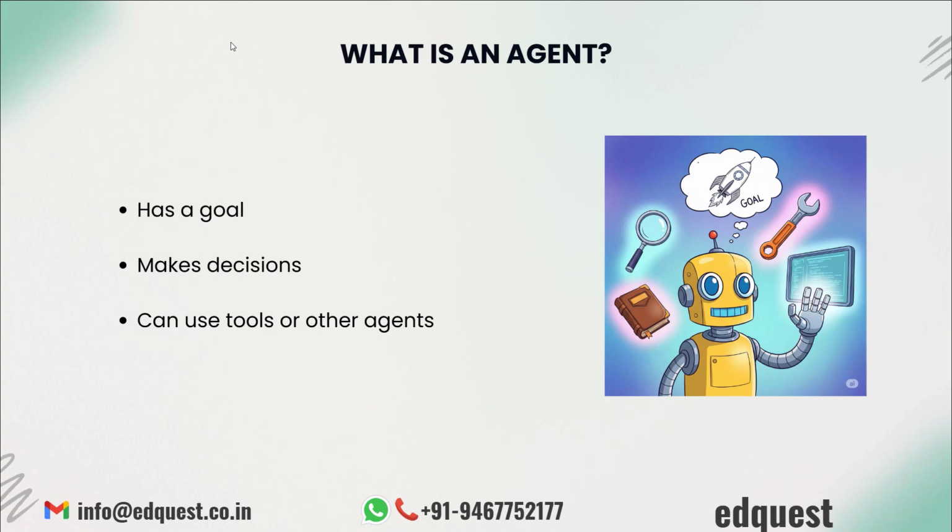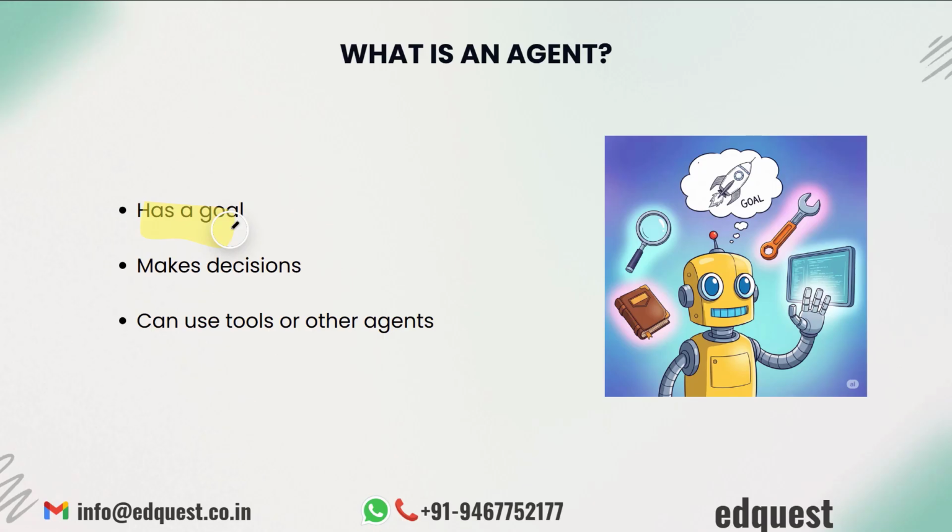When we say agent in this context, we are not talking about a secret spy or a real estate agent. We are talking about a specific kind of AI construct with distinct capabilities. What does an agent do? What are its responsibilities? Let's discuss. Firstly, an agent has a goal. The driving force. Fundamentally, an agent has a goal. This is its primary driving force.